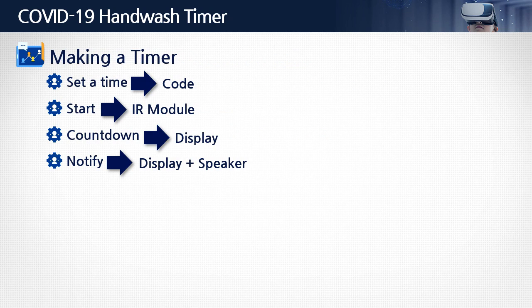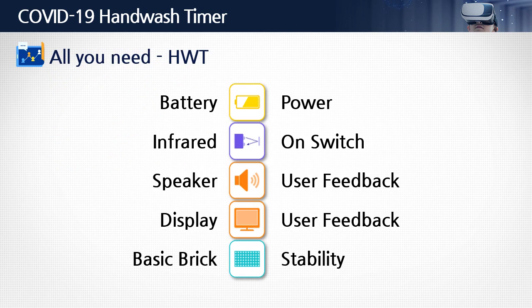So here are the steps of our algorithm, and here's how we will execute those steps. We will set a time using code, then we will start the countdown with the infrared module. The remaining time will be shown on the display module, and the user will be notified that they can stop washing their hands by the display module and the speaker.